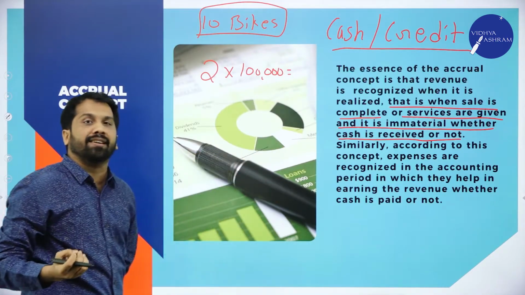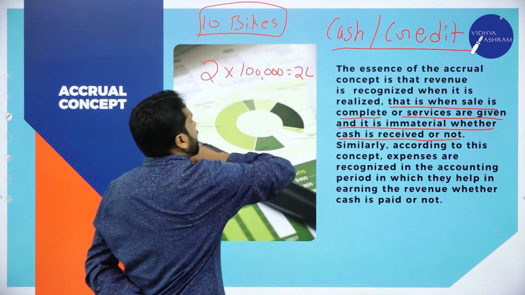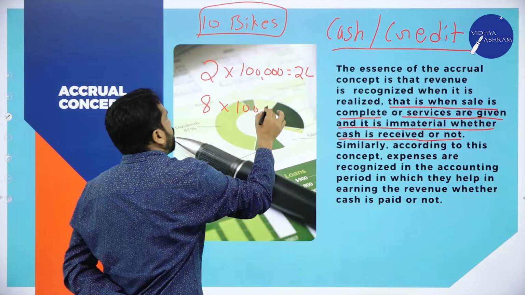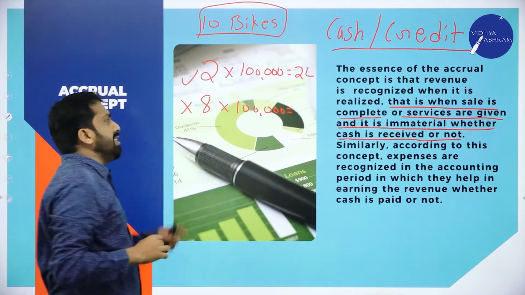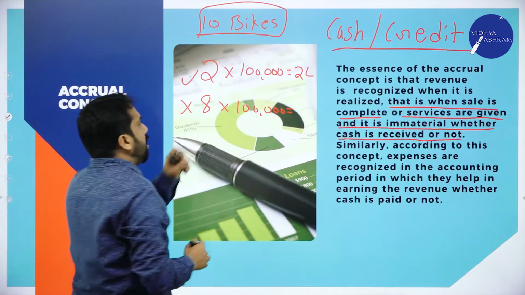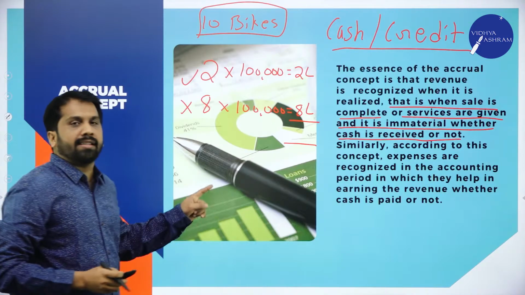How much you collected from customer? Yes, you collected 2 lakh. Then balance 8 bikes of rupees 1 lakh each you have not yet collected. These 8 bikes you sold on loan basis. Now, how much is it? 8 lakh.